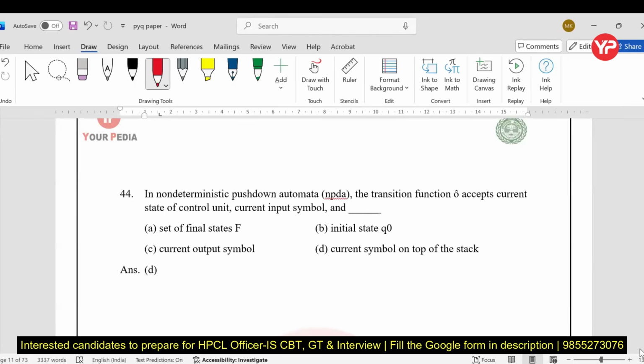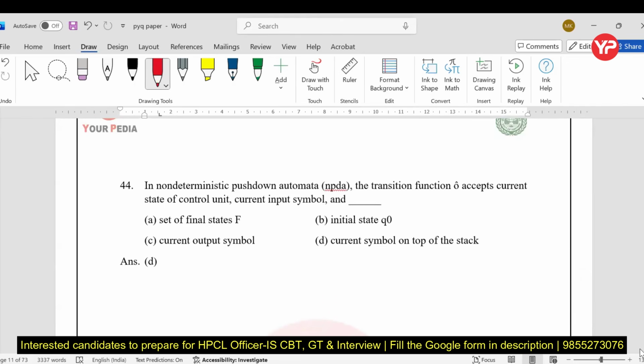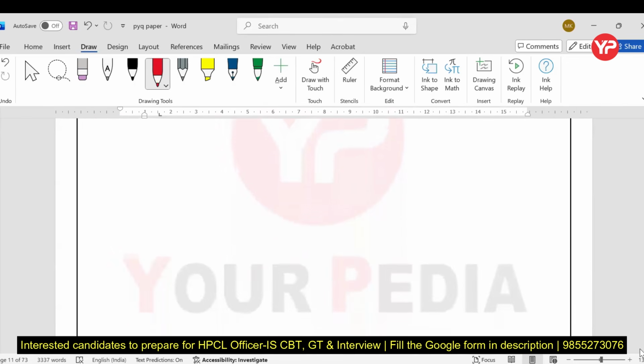Again, it's a TOC question, hardly will take 10 seconds to solve. Very easy, very straightforward problem.